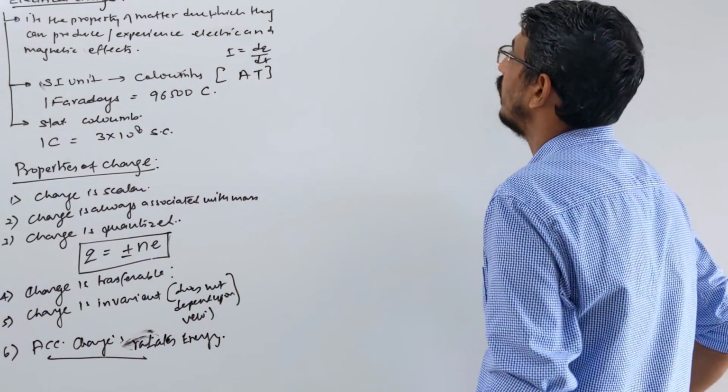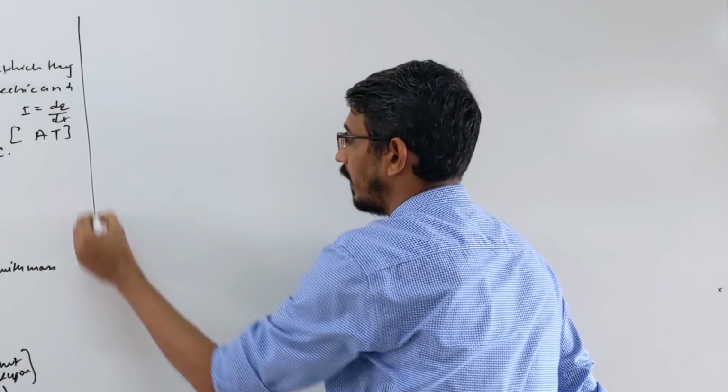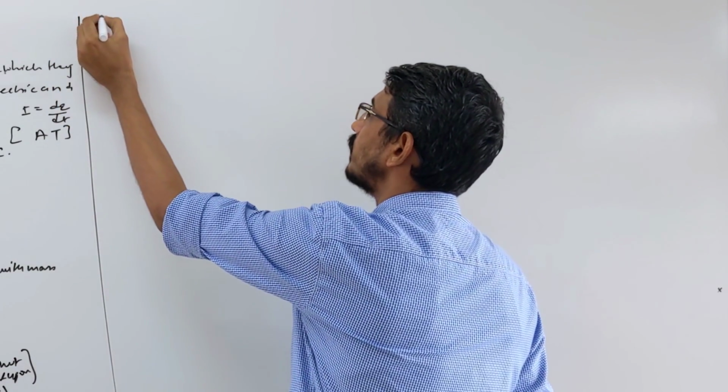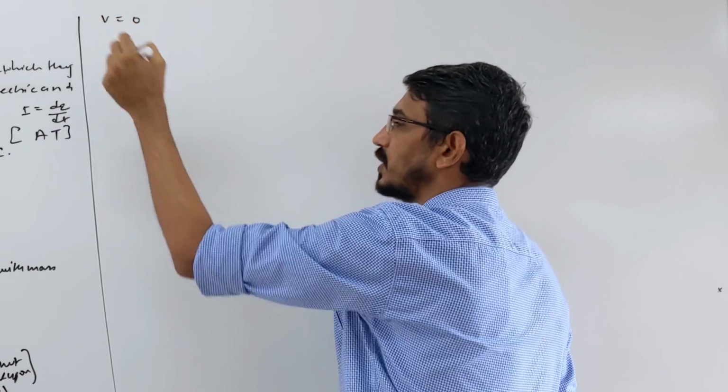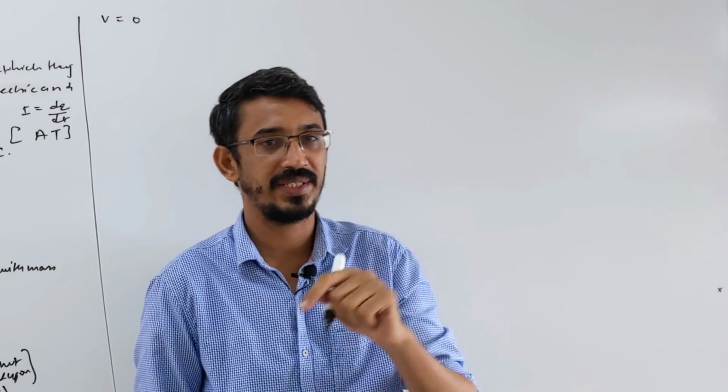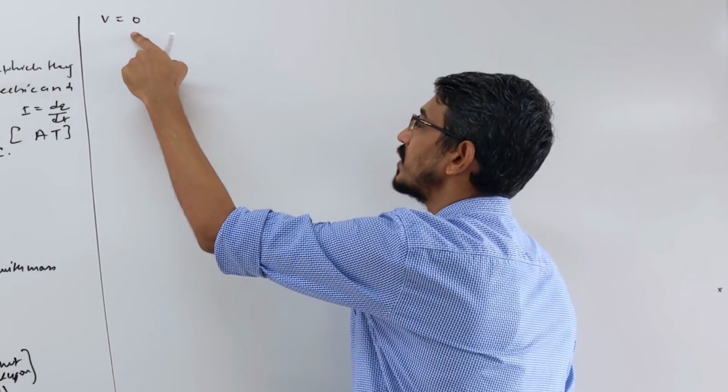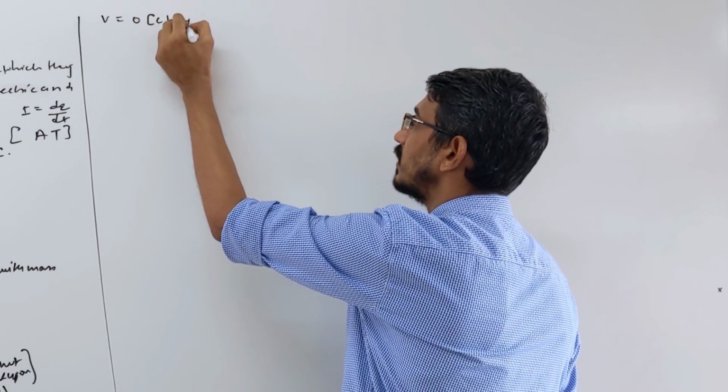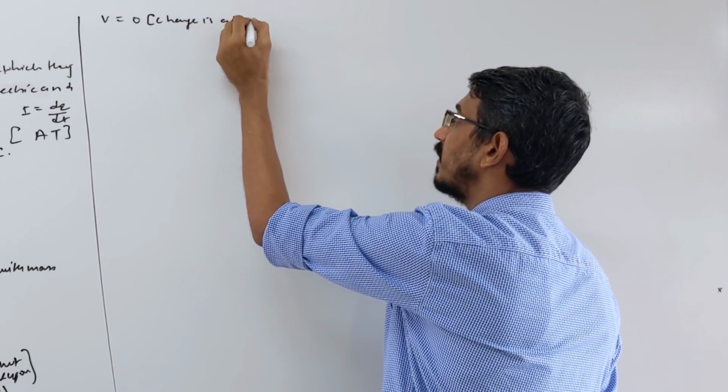Recently we have learned in magnetism, suppose you have a charge and the charge is at rest. Velocity 0 means the charge is at rest.